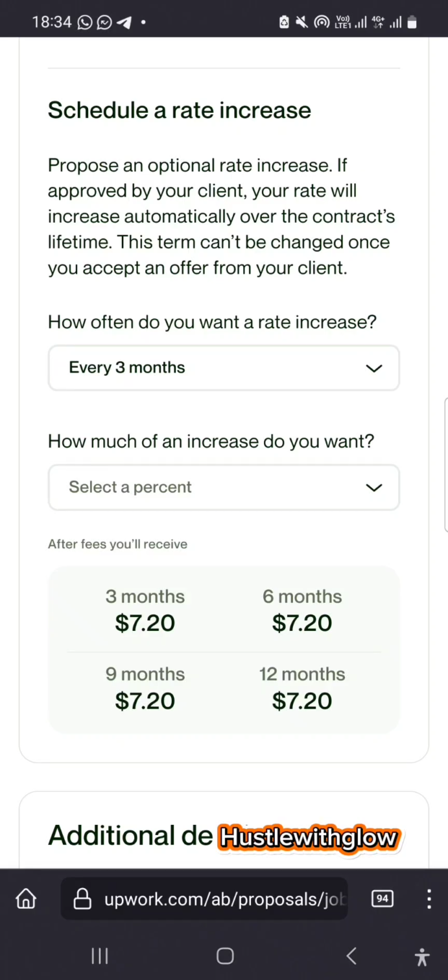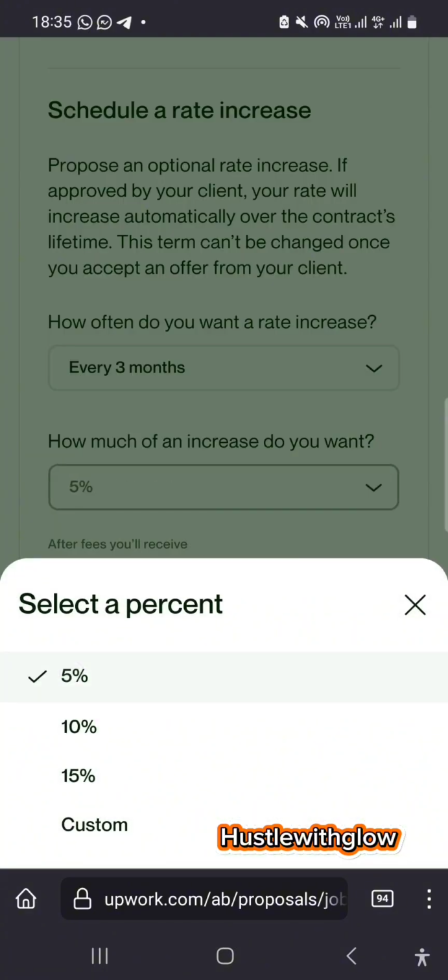Then with time, you're going to do your own shakara. So how much of an increase do you want? Remember, for information, this place must be filled. This particular place I'm filling now. If not, you cannot submit your proposal. So I click on select a percentage. Okay, 5% increase.